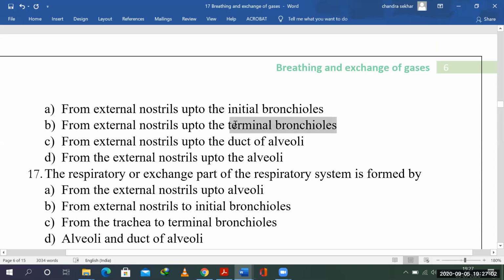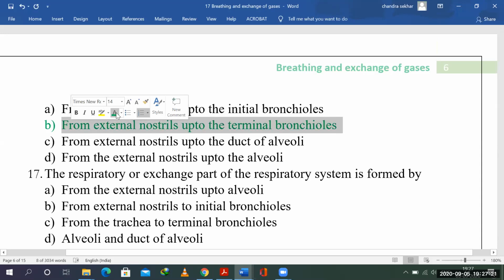Yeah, so this is tertiary bronchioles as a matter of fact. Then we have the respiratory bronchioles, which are a part of the alveoli. So from the external nostrils to the terminal bronchioles. I'll just verify this once.